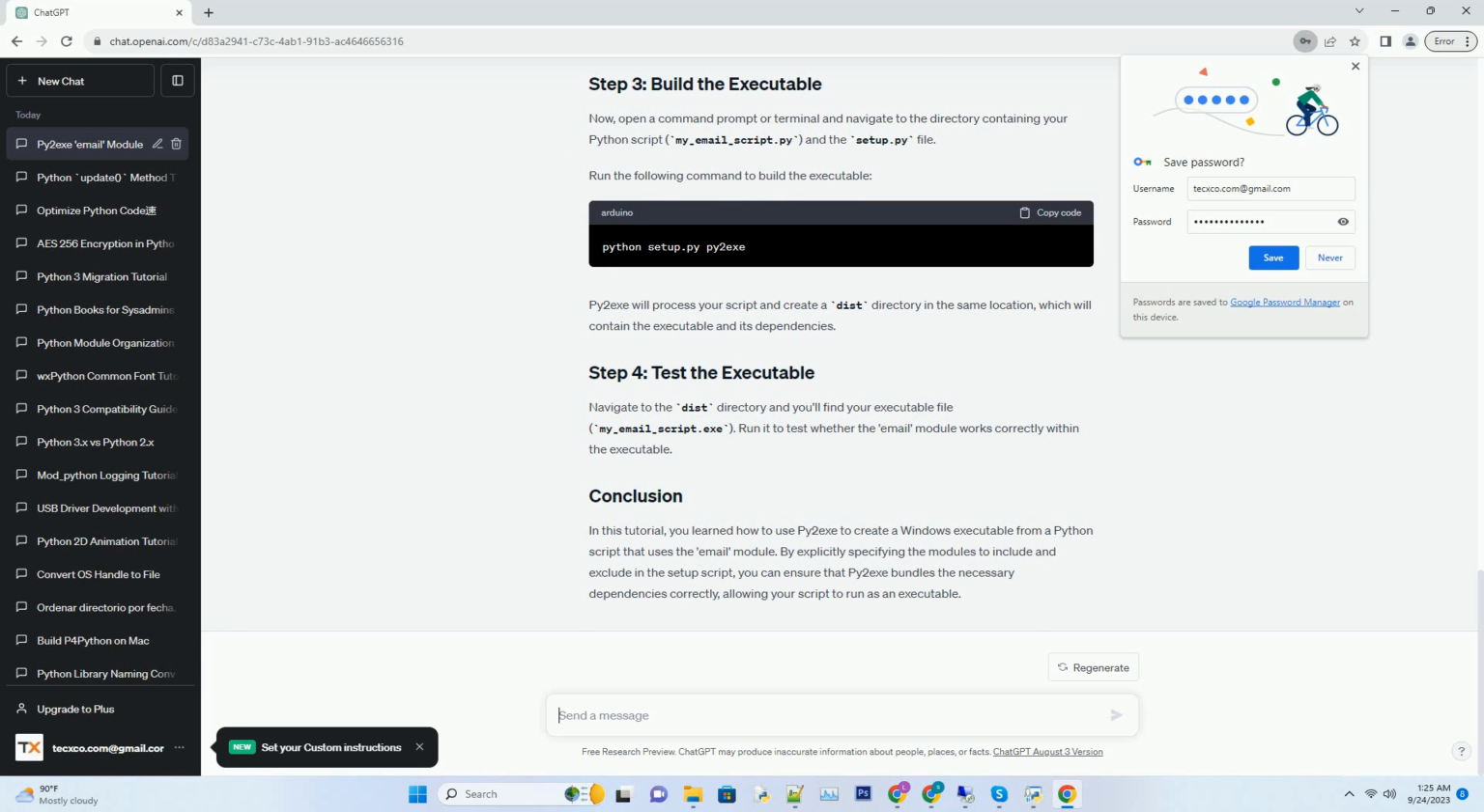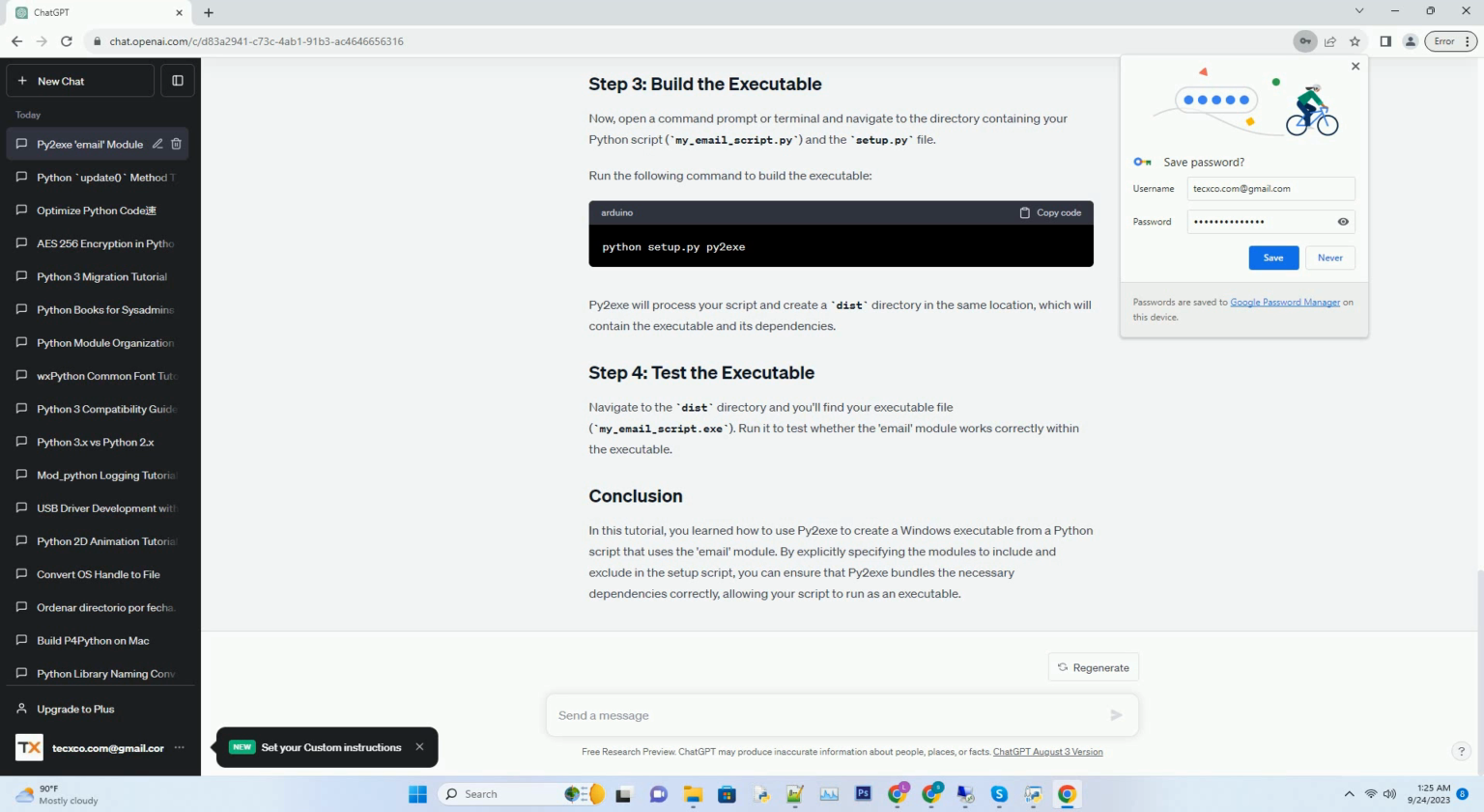The email module is part of Python's standard library and is used for sending and parsing email messages. However, Py2exe may have trouble when trying to include the email module in the generated executable because it contains a number of submodules and dependencies. To resolve this issue, we will use a workaround. We'll tell Py2exe explicitly which modules to include and exclude to ensure the email module works correctly in the executable.